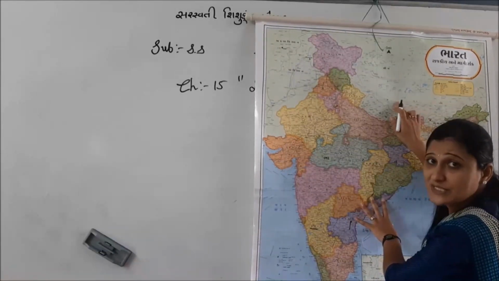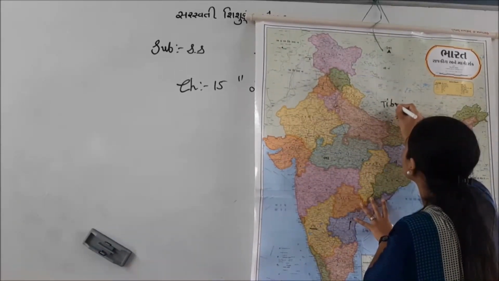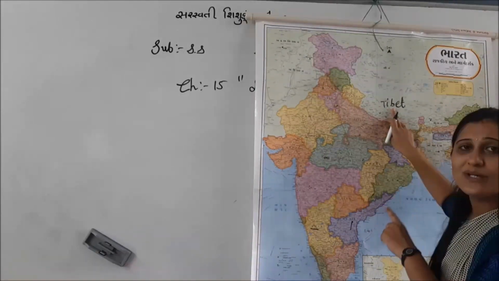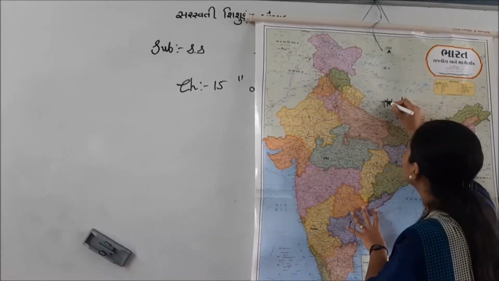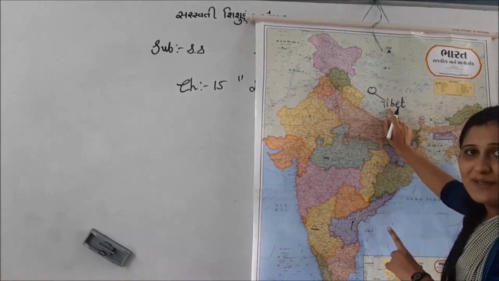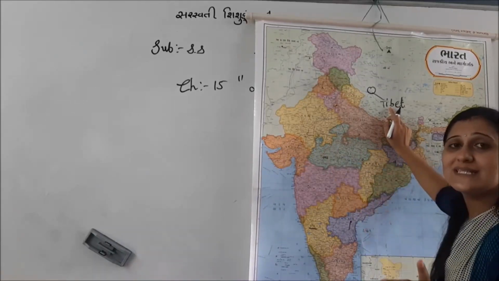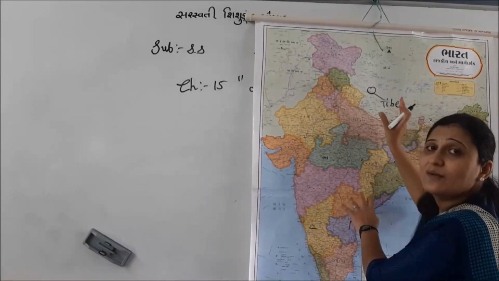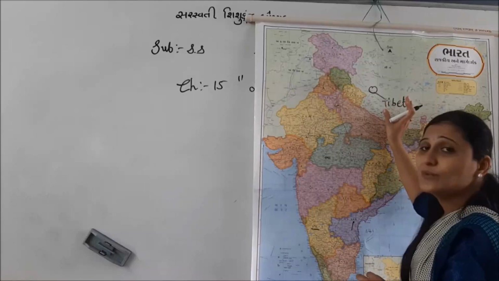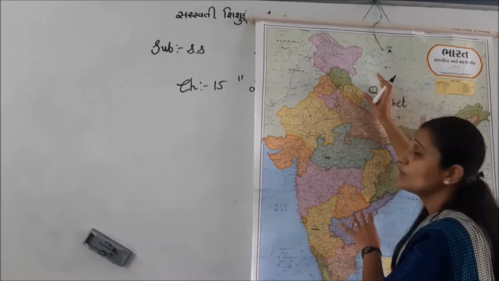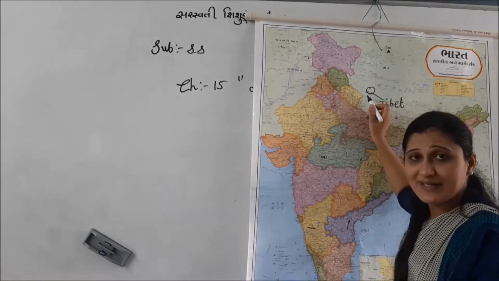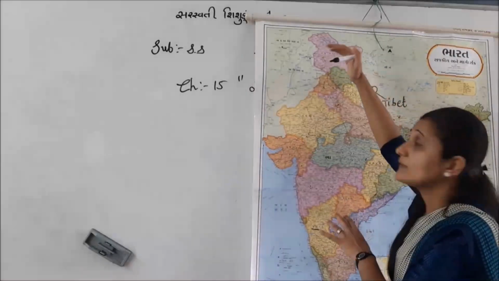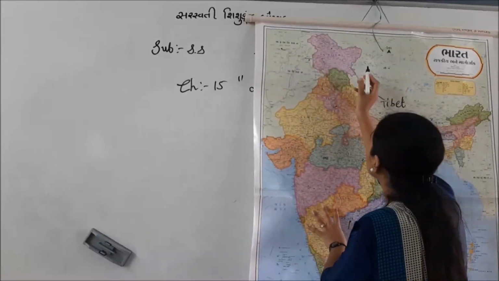Here it is China, in that there is Tibet. See, Sindhu river originates from Tibet. It is located in China, and from here it is Mansarovar. See, from Tibet it goes to the north side. Properly see, my dear students, it is general knowledge also, right? So from Tibet in China, the Sindhu river originates, then goes to the north side. Here Mansarovar lake, you are very well familiar. From Mansarovar it goes upside, from north to west.